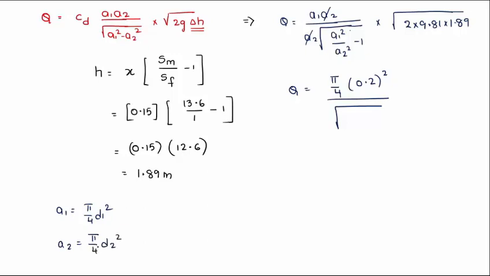D1 and D2 are clearly given to you, or else you can take directly the ratio of A1 to A2 whole square, which we write as 2 power 4 minus 1, into root of 2 into 9.81 into 1.89, which will give you an answer of 49.395